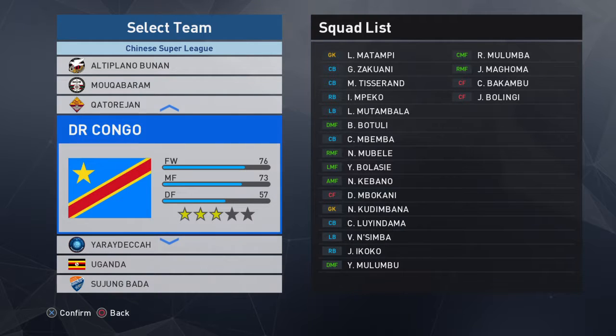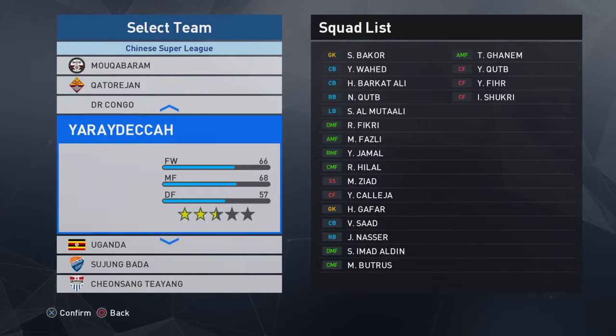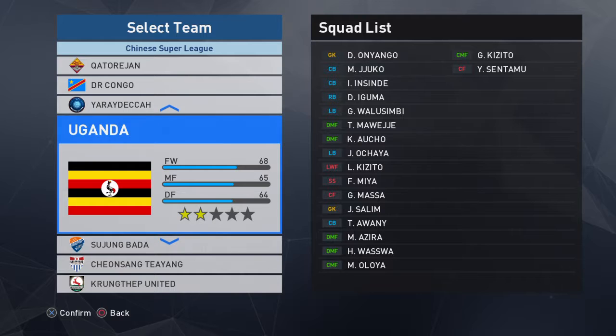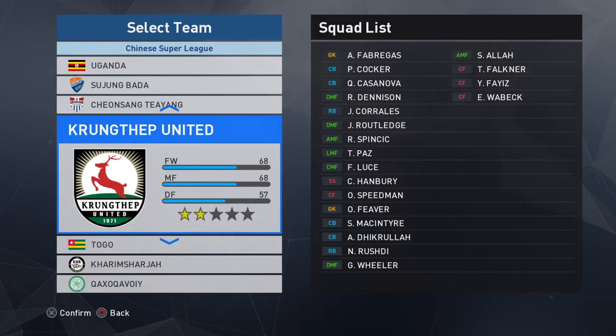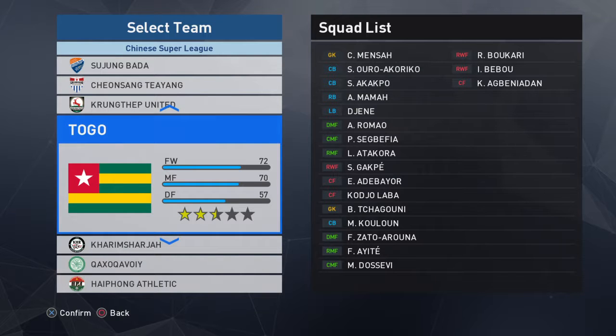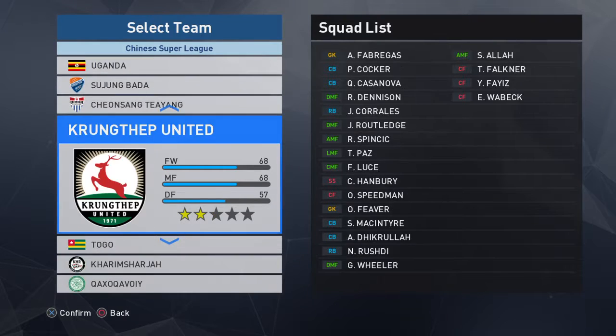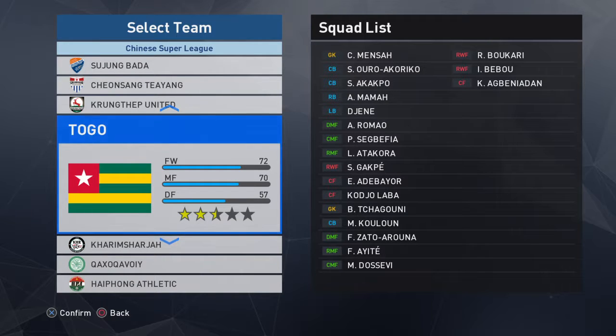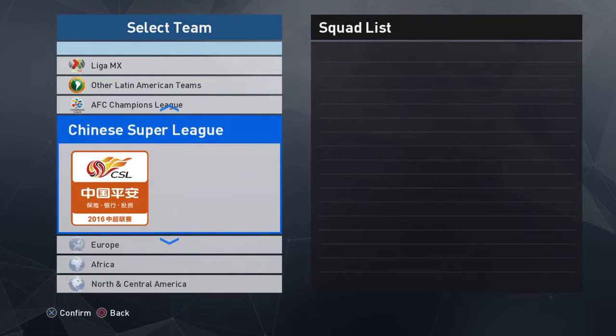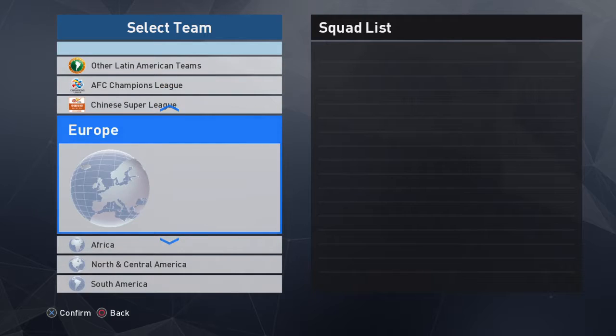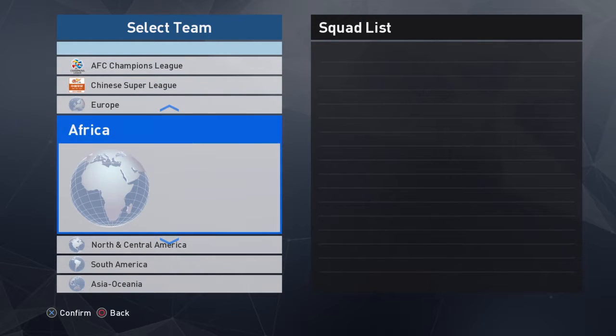I got DR Congo right there, and I also have Uganda, the Cranes of Uganda, and Togo right there. So those are the teams that I've used from the other Asian league to create the remaining African national teams that participated in the AFCON 2017 that are not in the game.